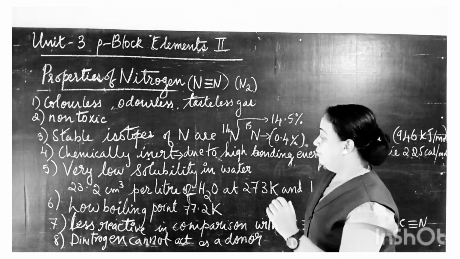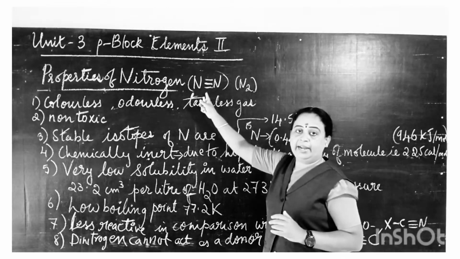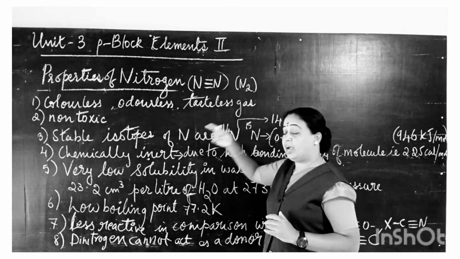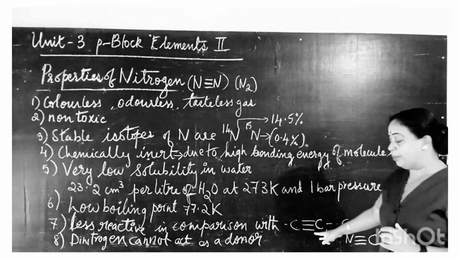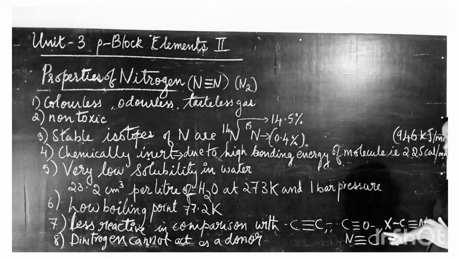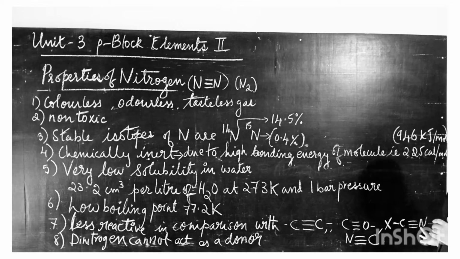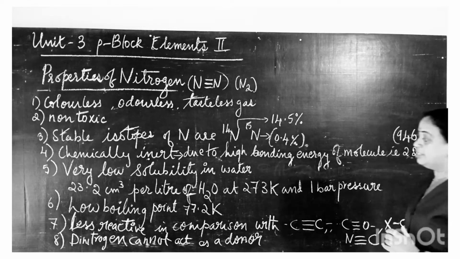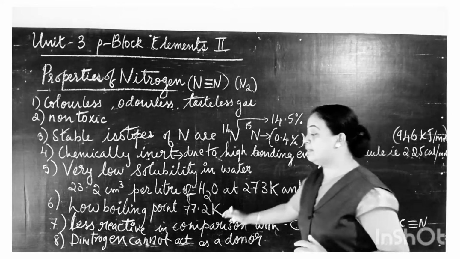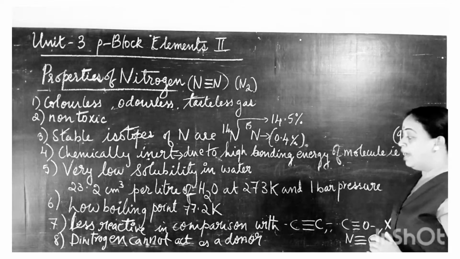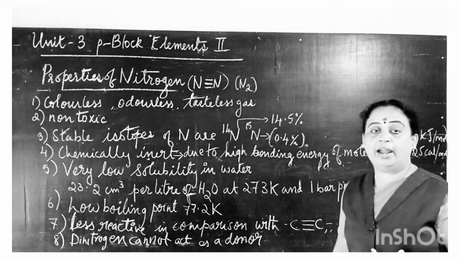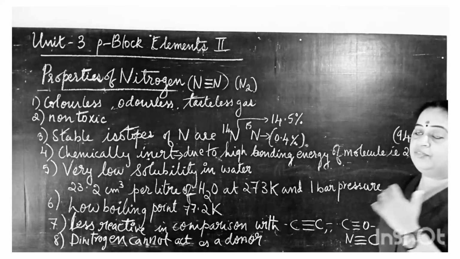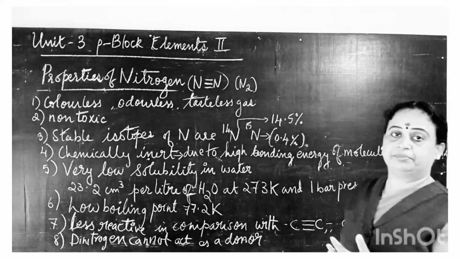Now, this N triple bond N is a triple bond system. When we compare dinitrogen with other triple bond systems like carbon triple bond carbon, carbon triple bond oxygen, carbon triple bond nitrogen, and so on, dinitrogen is less reactive. Moreover, dinitrogen cannot act as a donor. So all these are the physical properties of nitrogen.